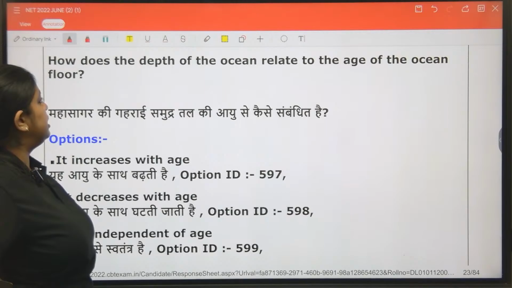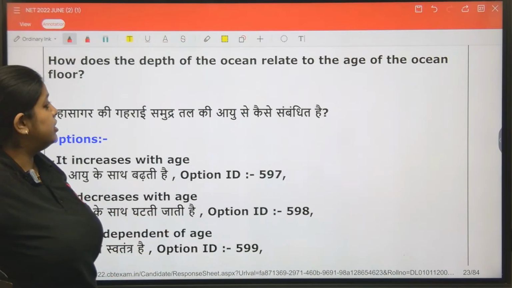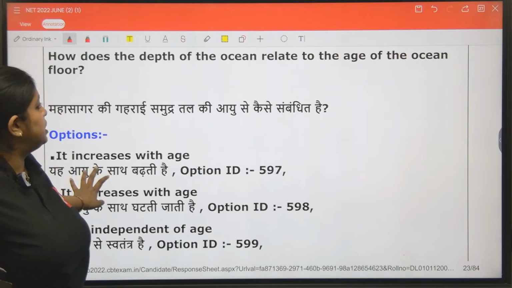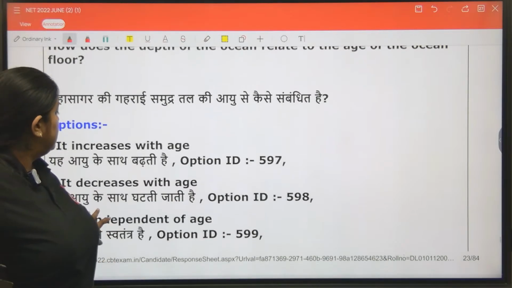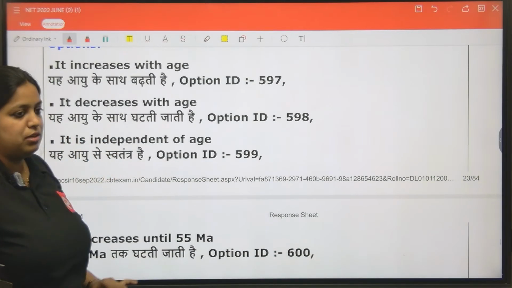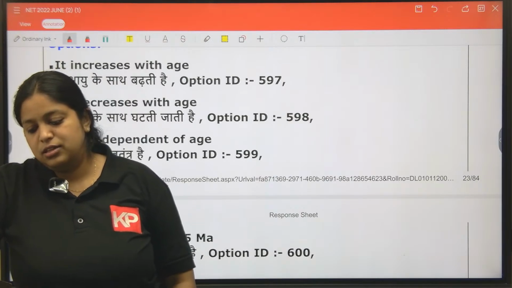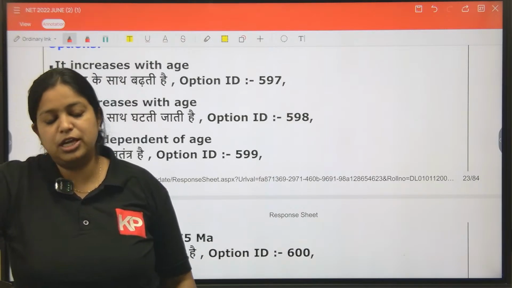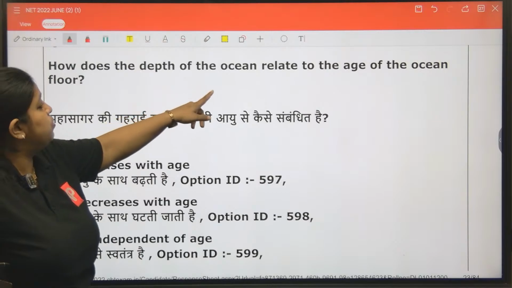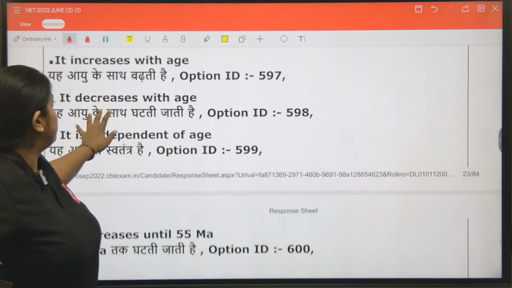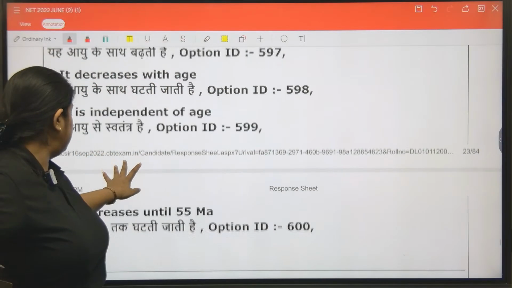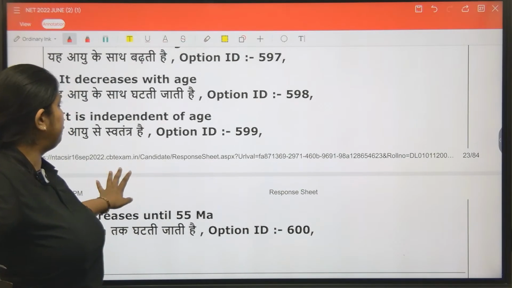Now, how does the depth of the ocean relate to the age of the ocean floor? This is also a question from geotectonics. Kushi and Sai, can you answer this question? Which of the following options: it increases with age, it decreases with age, it is independent of age, it decreases until 55 million years.